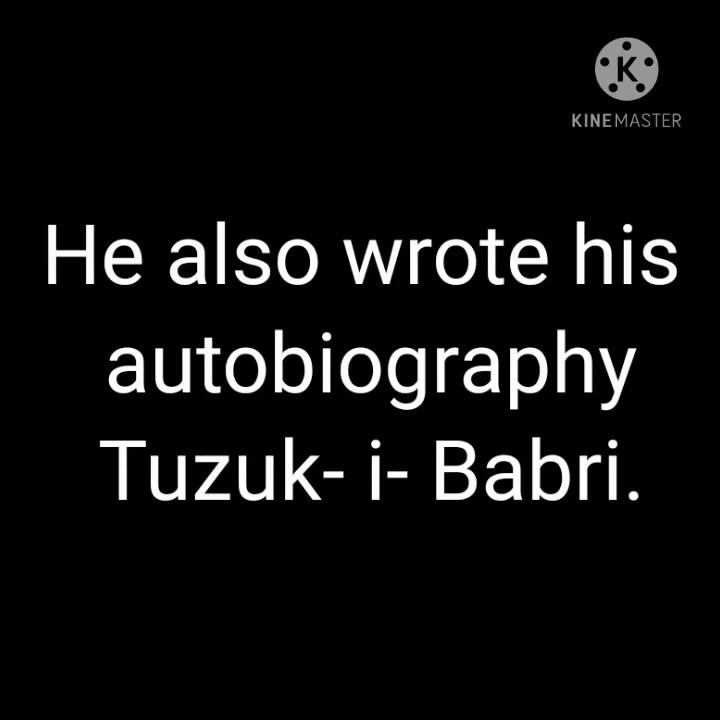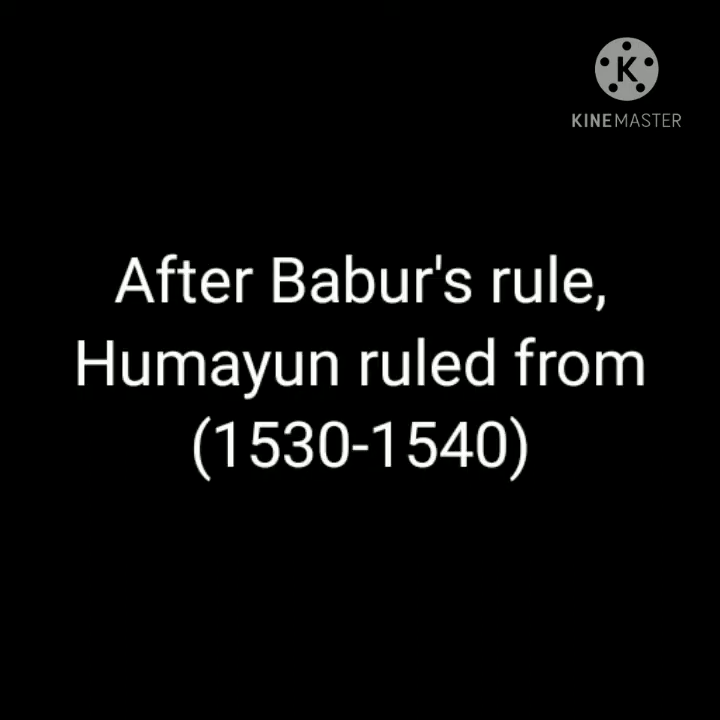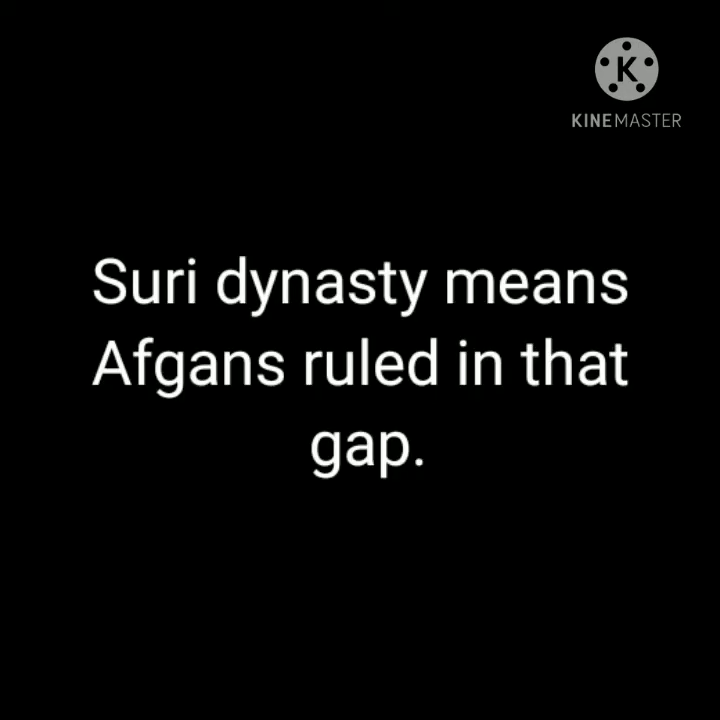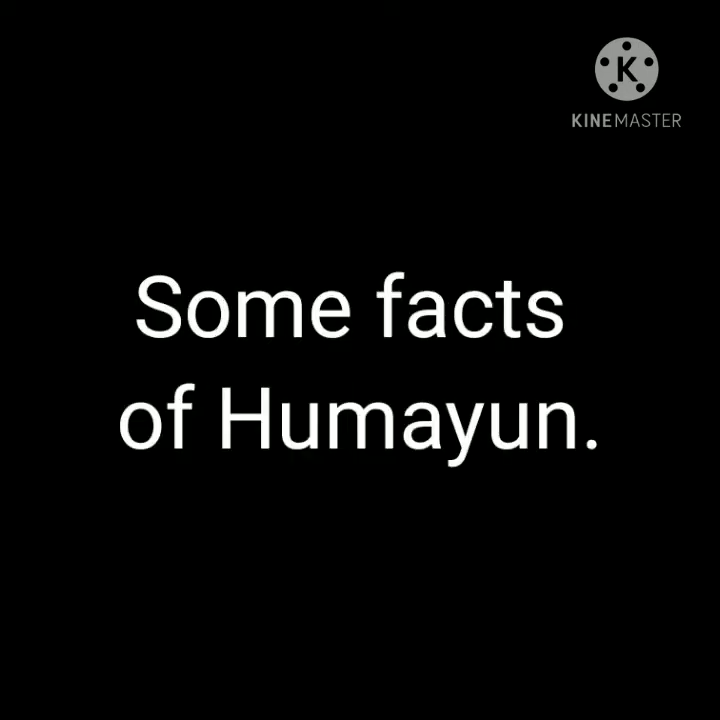He also wrote his autobiography, Tuzuk-e-Babri. He died at Agra in 1530 AD, but his tomb was built in Kabul. After Babar's rule, Humayun ruled from 1530 to 1540. But from 1540 to 1555, there is a gap in that period. The Suri dynasty means Afghan rulers ruled. How it happened, we will see later in the video. First, let's see some facts of Humayun.